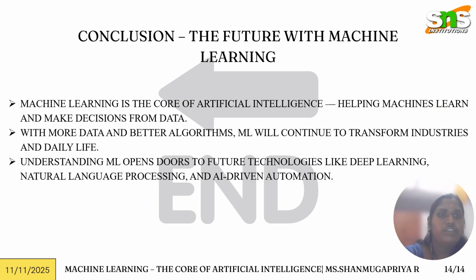Next, we come to the conclusion. Machine learning is a core concept of artificial intelligence. It learns from the data, and it has algorithms that carry over into daily life and industry based on the conditions. So understand the applications and how we use these technologies. Some NLP and AI patterns come under deep learning and machine learning purposes. These are all the simple concepts of machine learning.